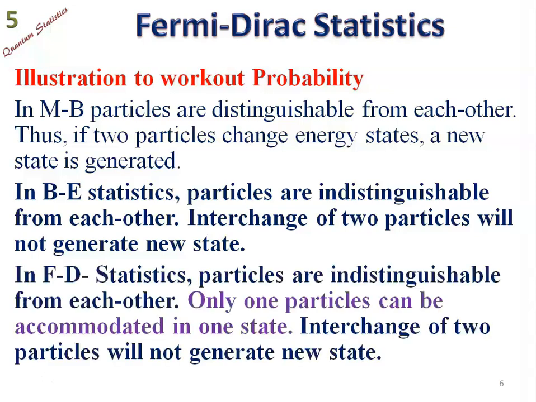In Fermi-Dirac statistics, we have one more enforcement in addition to the one we have with BE. Thus, in Fermi-Dirac statistics, particles are indistinguishable from each other. Only one particle can be accommodated in one state, and interchange of two particles will not generate a new state. So the only enforcement here to be highlighted is that only one particle can be accommodated in one state.